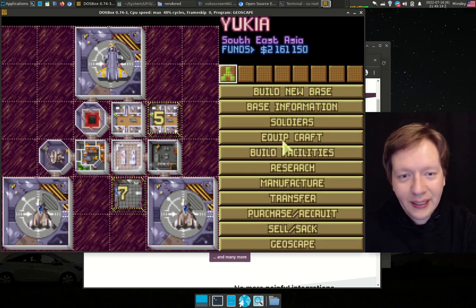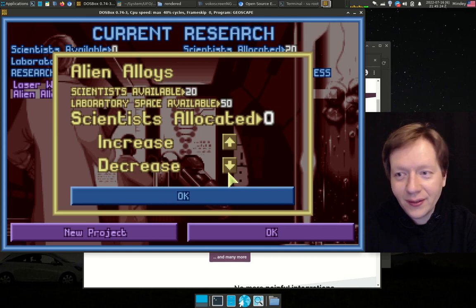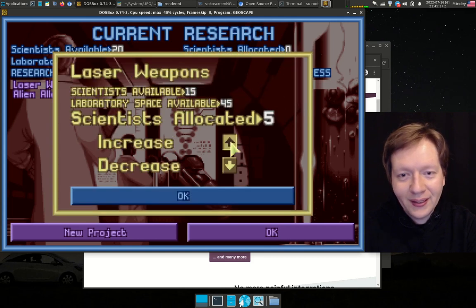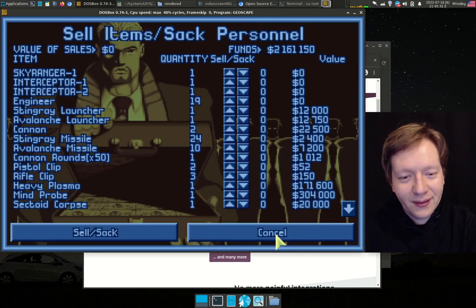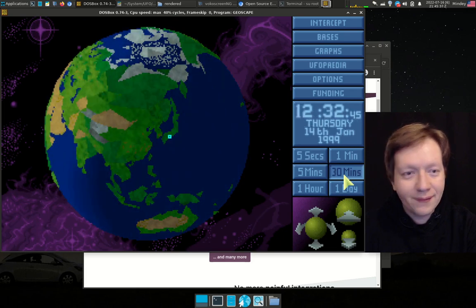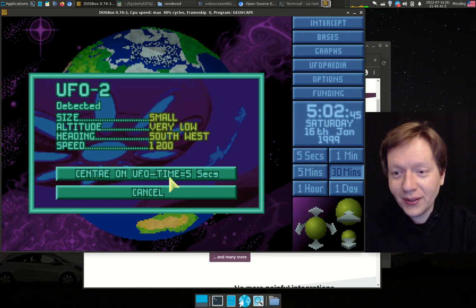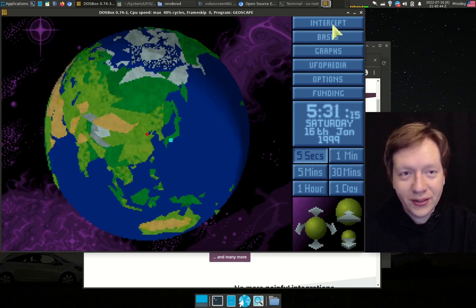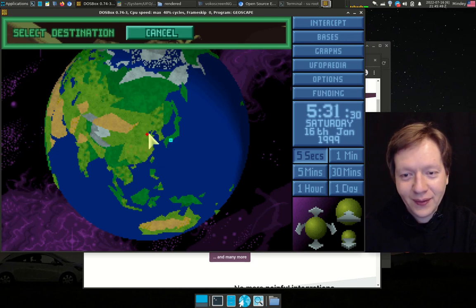So let's take a look at how the research is going. It says poor. Let's reallocate all those resources to laser weapons, because laser weapons maybe are much easier to do. Then some alien activity appears. Okay, there's a small UFO, and usually what you have to do is intercept them, go to the crash site, and recover what you are able to. Then let's see what will happen next.